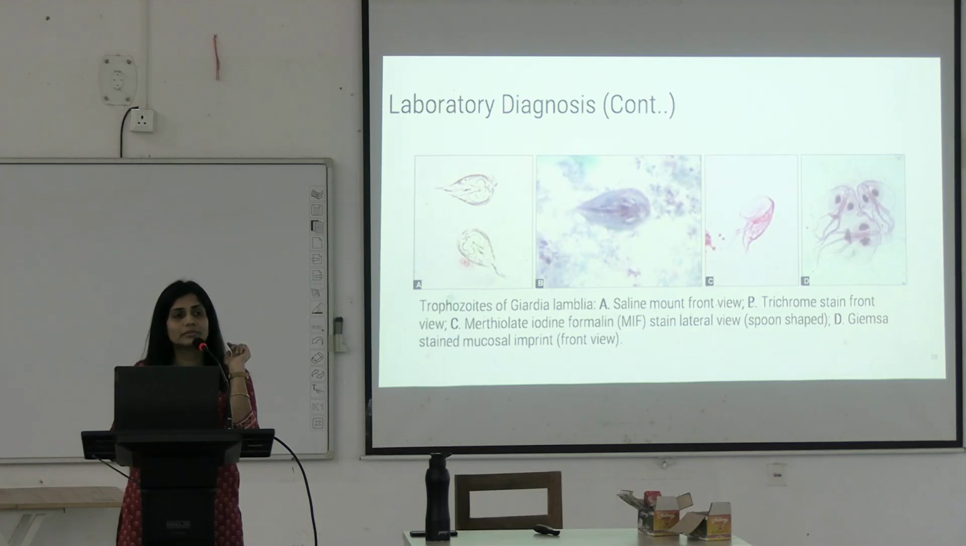What is this? This is a trophozoite of Giardia. You can see the leaf-like structure, 2 nuclei. The flagella are not clearly detectable, but here you can see these anterior flagella. Can you see it here? 4 pairs of flagella, 2 nuclei. So this is the trophozoite of Giardia.